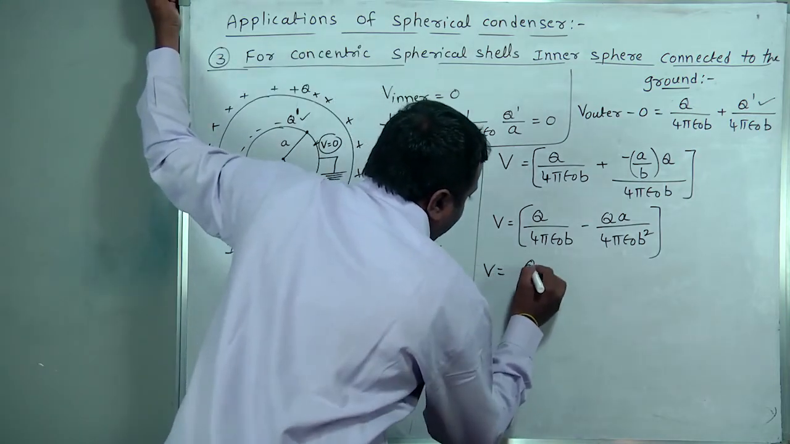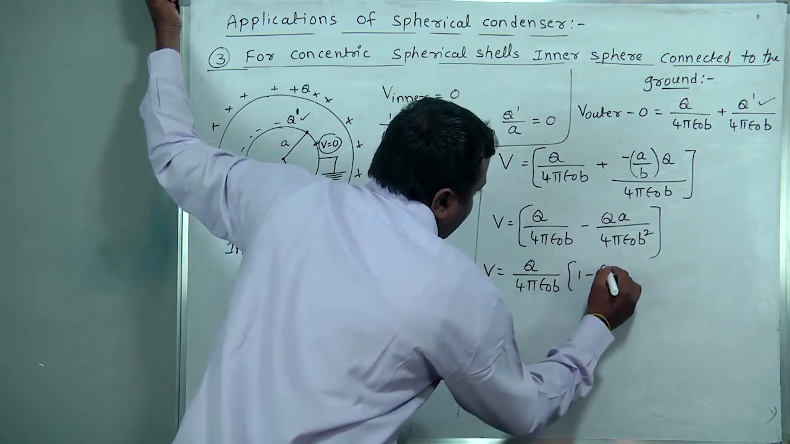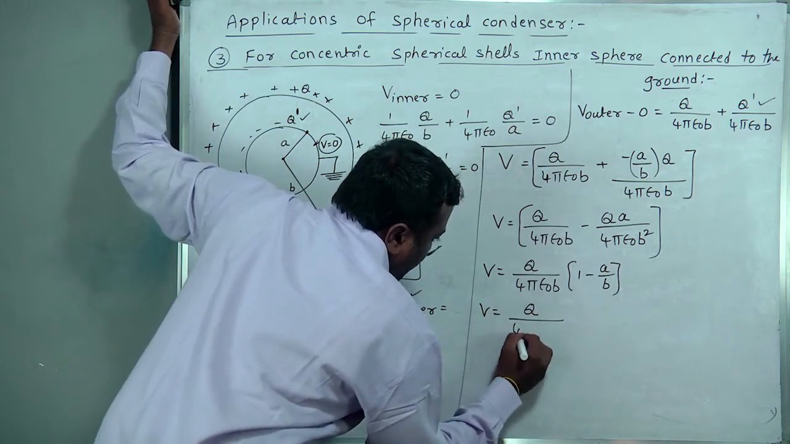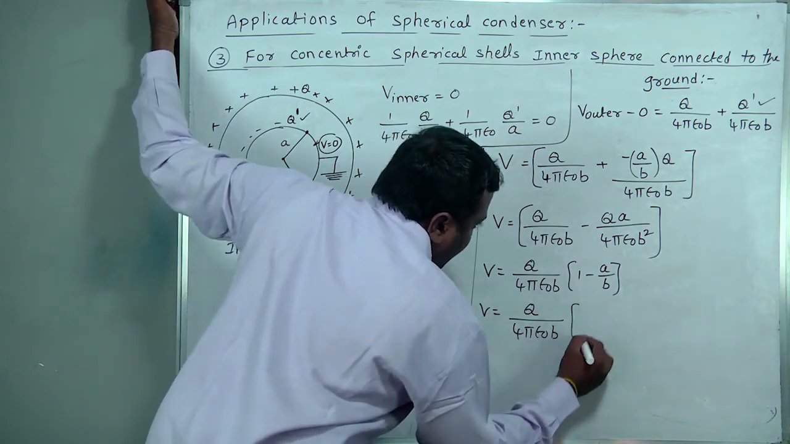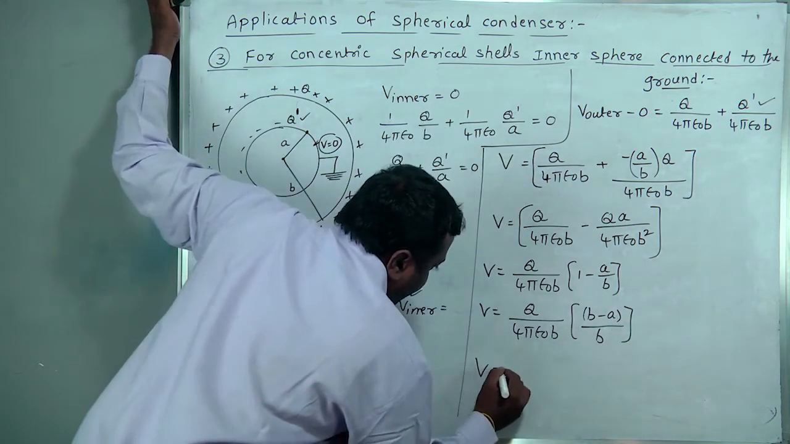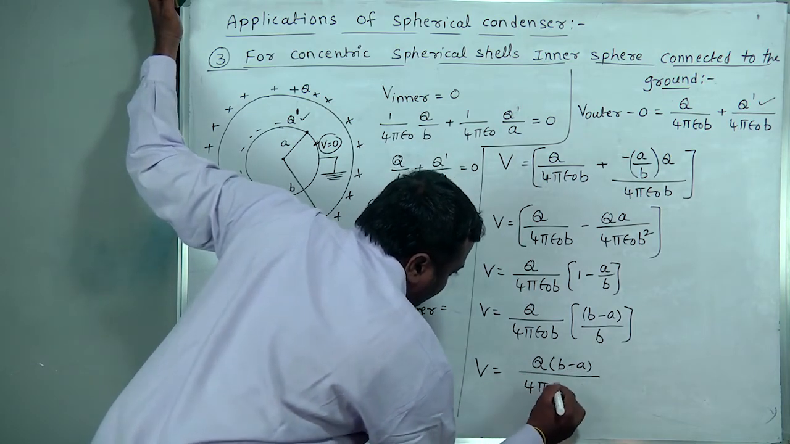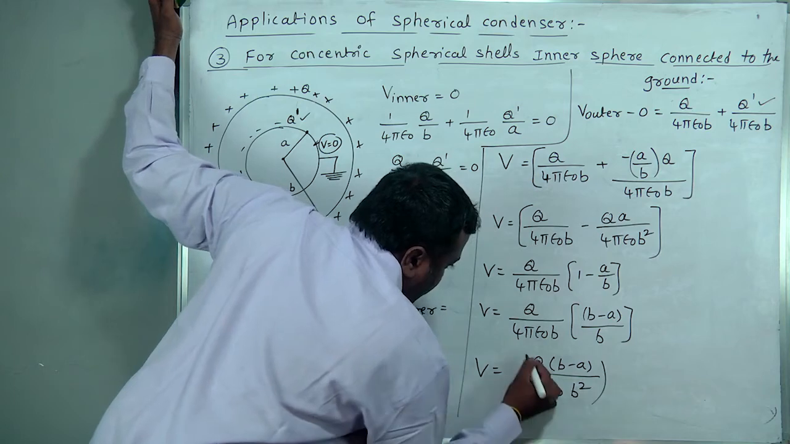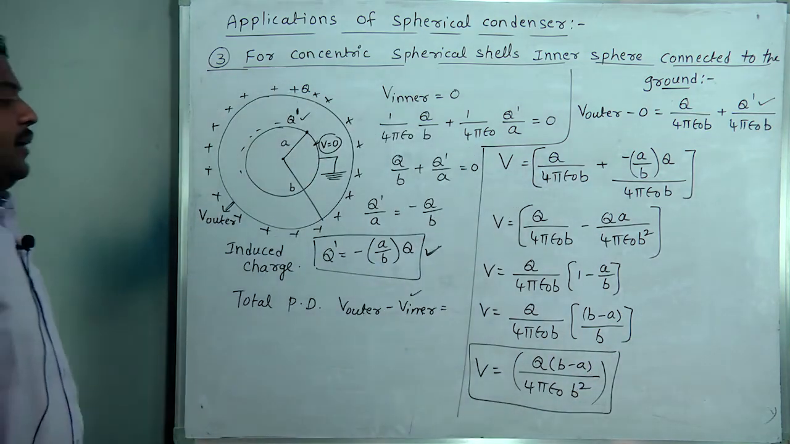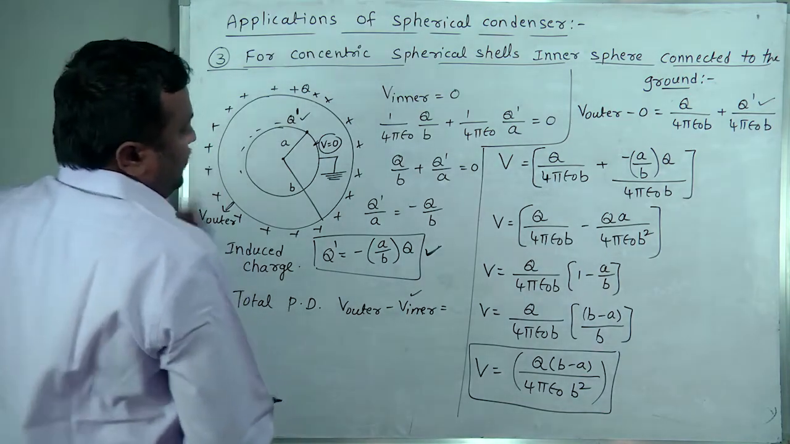Now here Q by 4 pi epsilon naught B is going to be common, and 1 minus A by B remains. V is equal to Q by 4 pi epsilon naught B into B minus A by B. Finally, V is equal to Q into B minus A by 4 pi epsilon naught B square. That is the potential difference only.